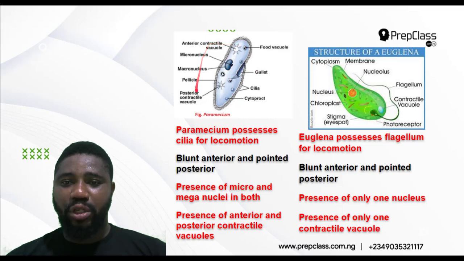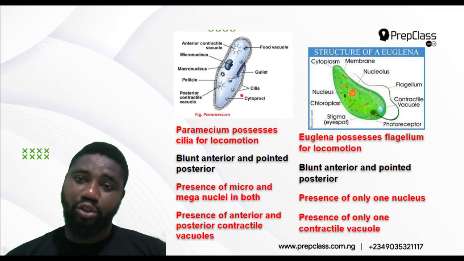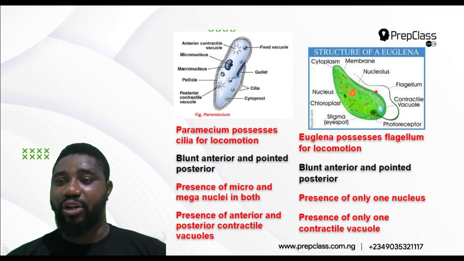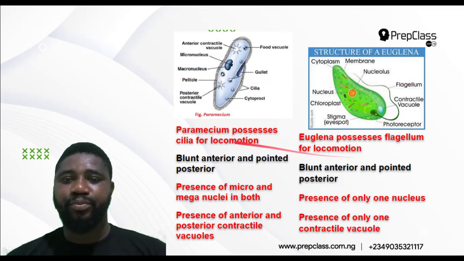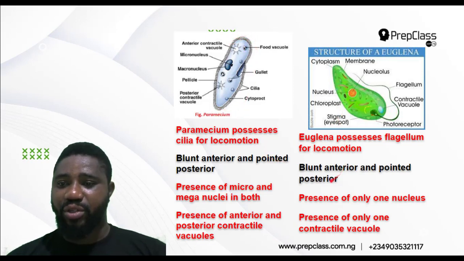For locomotion, the Paramecium uses cilia, but the Euglena uses flagellum. When there are two, as seen in Chlamydomonas, they are called flagella, but one is a flagellum. So Paramecium, cilia; Euglena, flagellum. That's the difference. That's not a similarity. Blunted anterior and pointed posterior end. Yes, the Paramecium has a blunted anterior end and a pointed posterior end. Same thing with the Euglena.